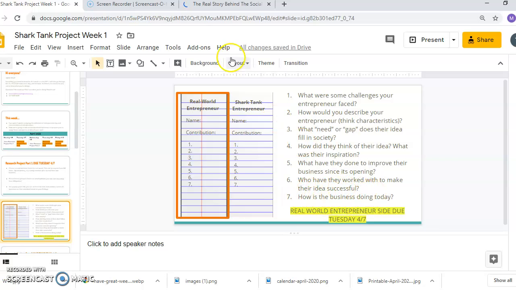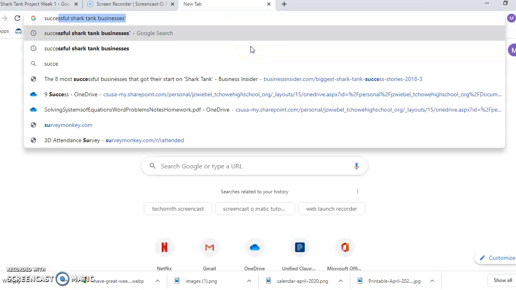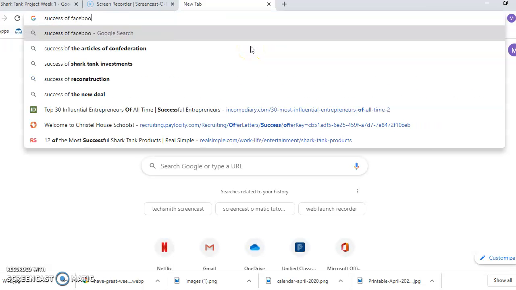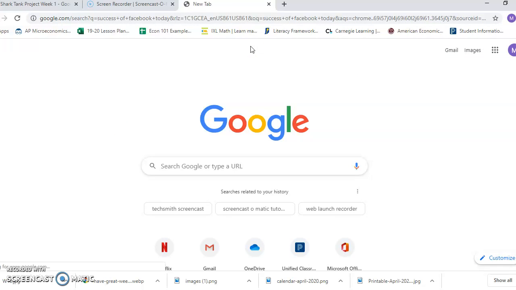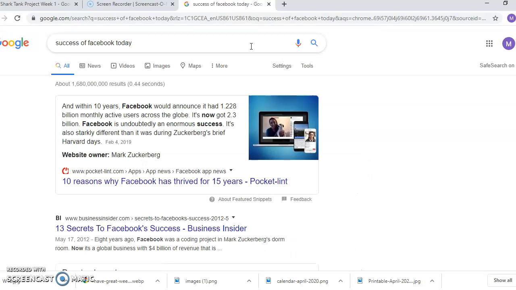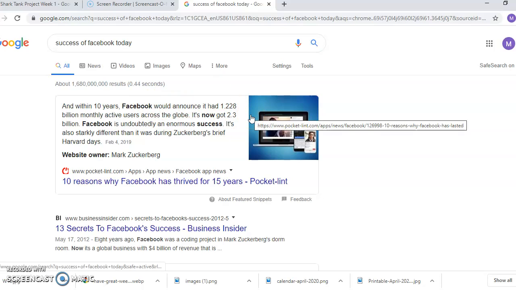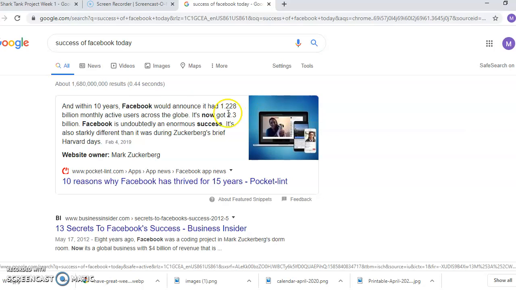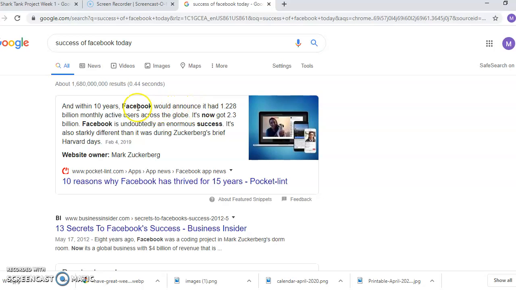The last question, how is that business doing today? If I open up another tab, I might type in something like the success of Facebook today. And I see some different data points that I can use to support my answer. That last question, we're definitely looking for numbers and statistics. So within 10 years, Facebook announced that it had 1.2 billion monthly active users. Now it has 2.3 billion people.